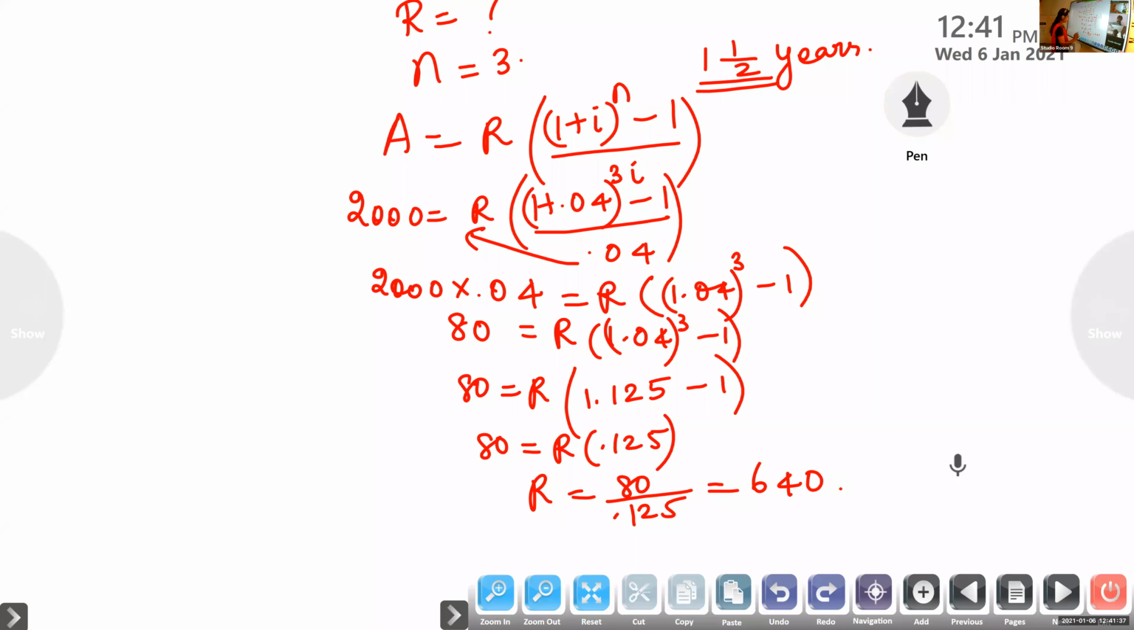So rupees 640 is to be paid at the end of each half year. Okay, at the end of each half year, we have to pay rupees 640.